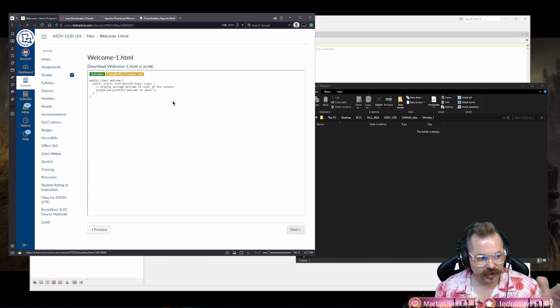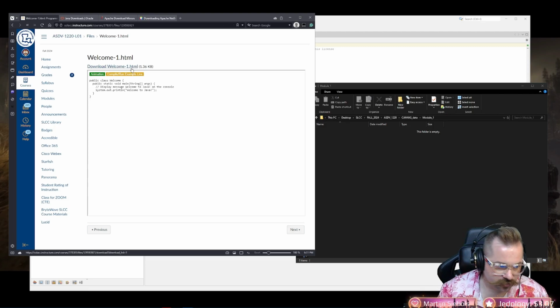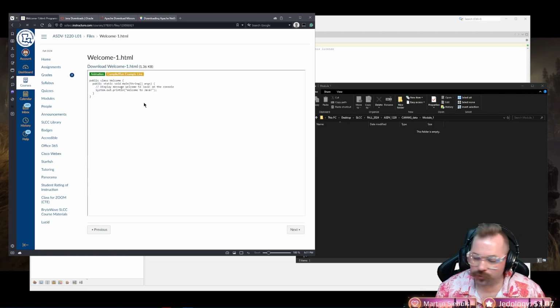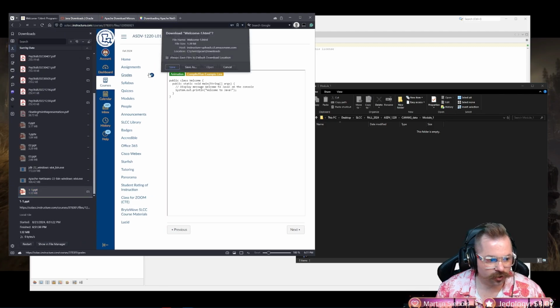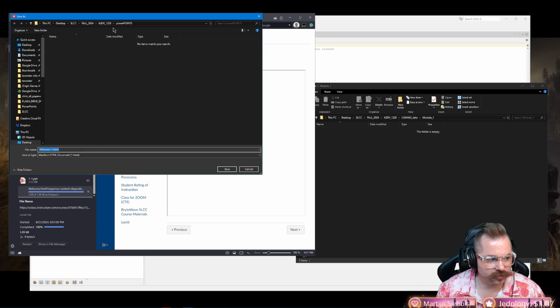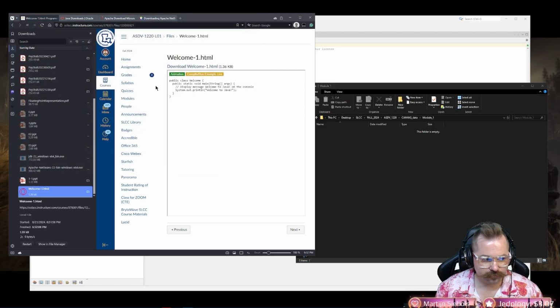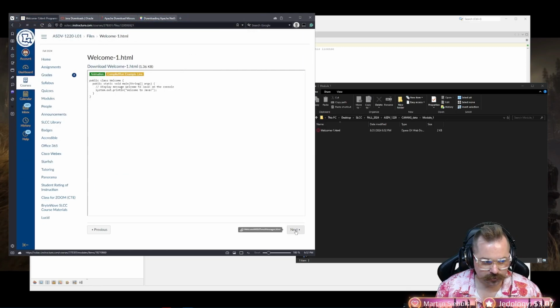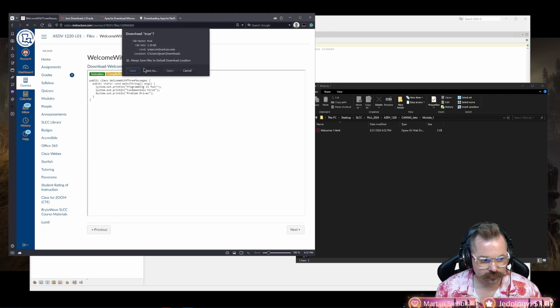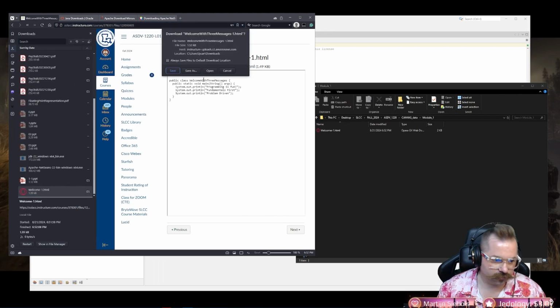So I click next, and now you have this welcome 1 HTML. Okay, what am I going to do? I can copy this if I really want to, but the easiest thing to do is just click download, and we're going to put it in the download location we talked about. We want to put it in Canvas Data, and we're going to put it in Module 1. And we're just going to click Save. Easy peasy. Next, and we'll repeat the same process. And I'll speed up through this so it's a little fast.